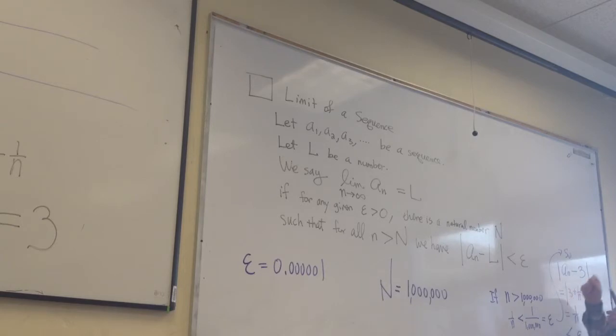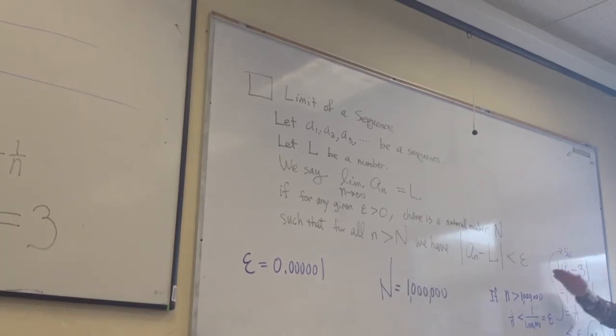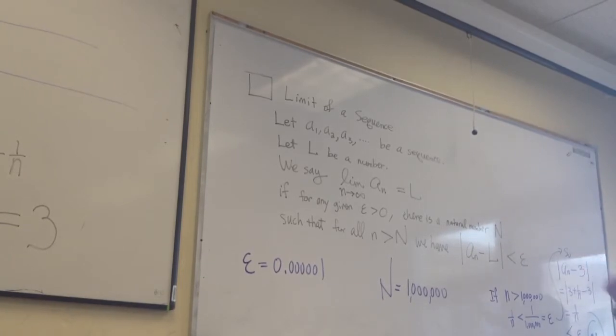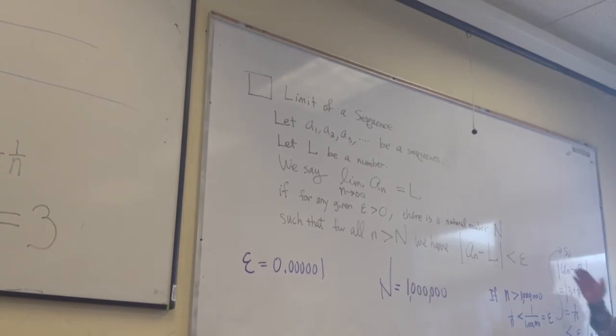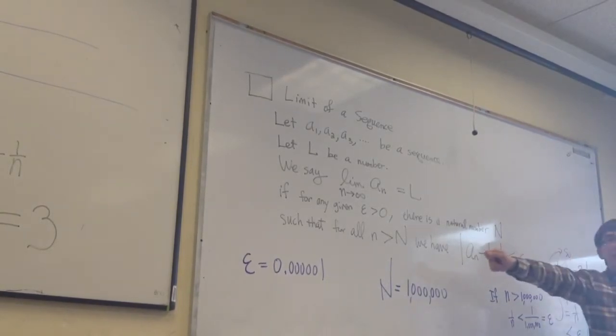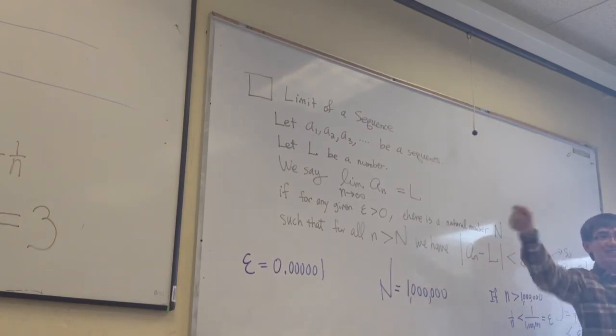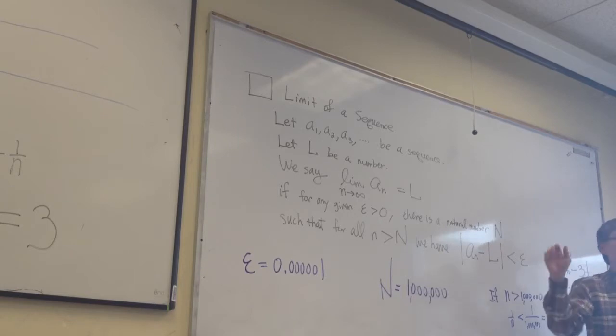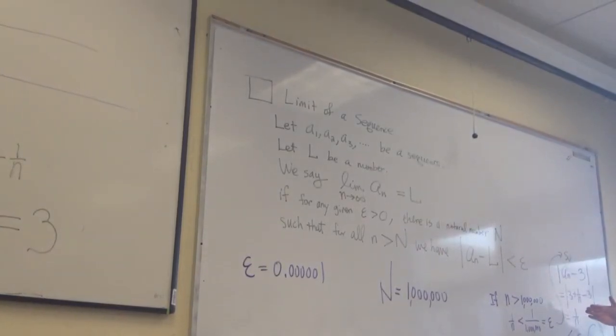The only thing that I'm allowed to use would be what? Epsilon. Epsilon everywhere. I cannot write 1 over a million because I don't know how small the challenge is. It could be 1 over a billion, who knows? So I refer to that as epsilon. I polish out this line of reasoning, presented symbolically, referring not to a specific challenge but to a generic challenge which I can only name by epsilon, in such a way that it makes sense.